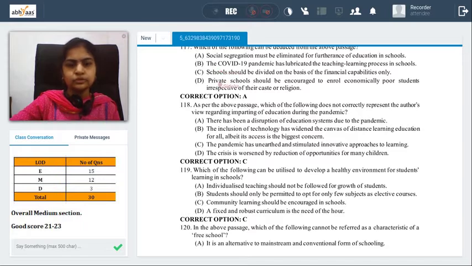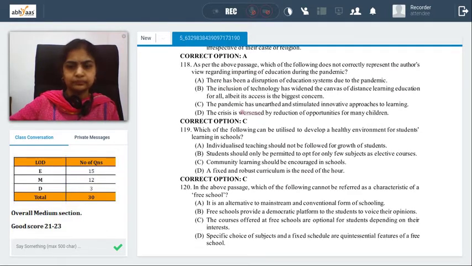Okay, let's move on to 118. 118, as per the above passage, which of the following doesn't correctly represent the author's view regarding imparting of education during pandemic? Doesn't correctly represent the author's view, so we need to look at that carefully.